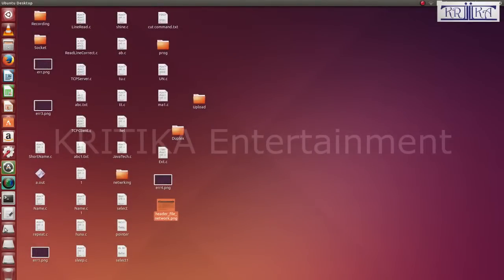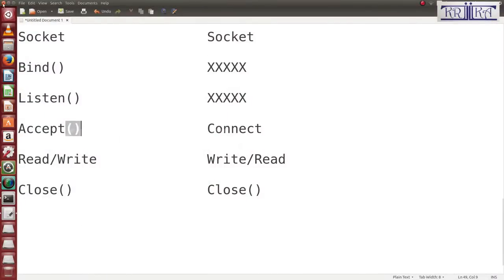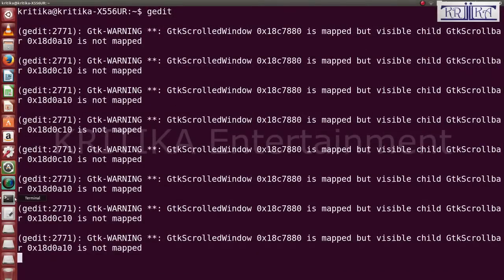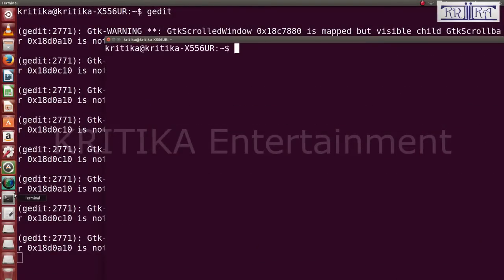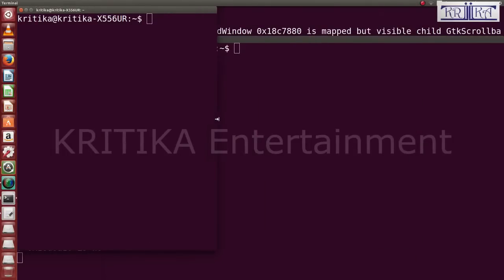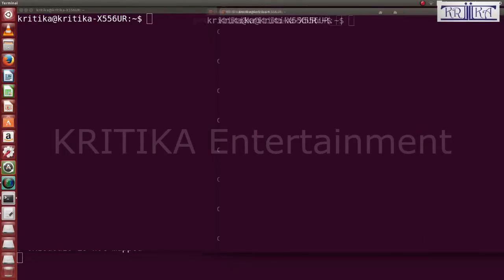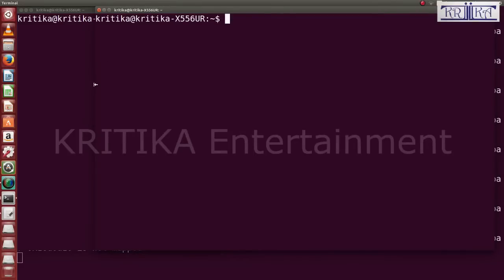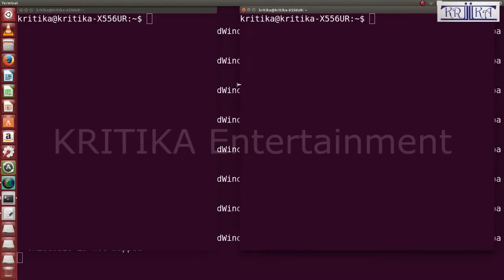Now I'll close this diagram. Okay, not close, I'll open the three editors. When you create a program, you first create two terminals.